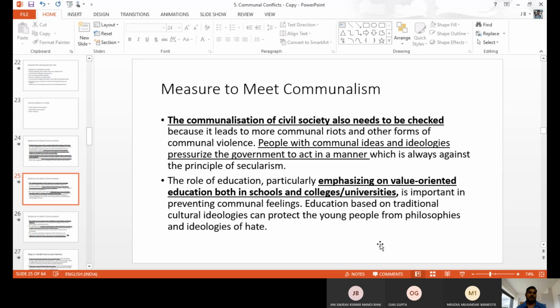When we develop these things from school or college, then we can control communalism. But schools and colleges nowadays focus only on marks, subjects, and rank. Moral classes and value classes are very few. Ethics classes are very few in schools and colleges.